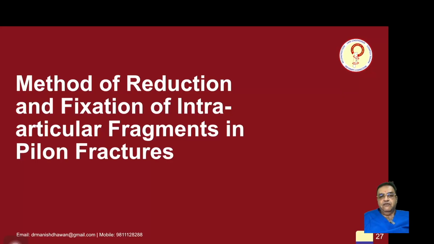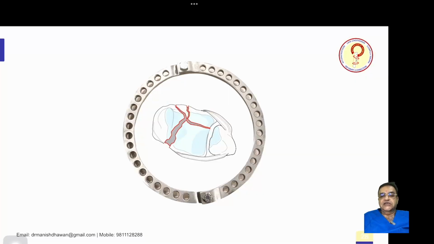Now coming to the method of reduction and fixation of intra-articular fragments in cases of pilon fractures. I have already explained the different fragments, what is the Tillaux fragment, what is the Volkmann fragment, and the medial fragment. So now you have to fix them.